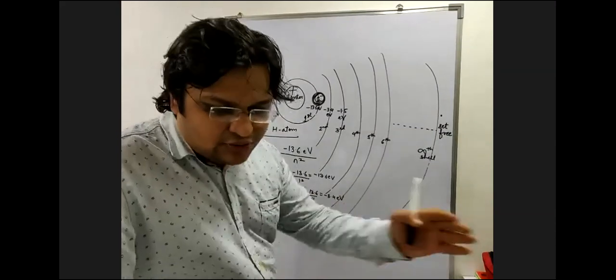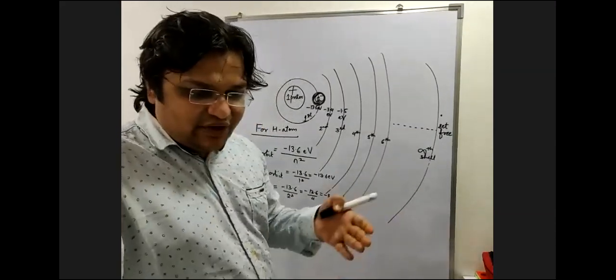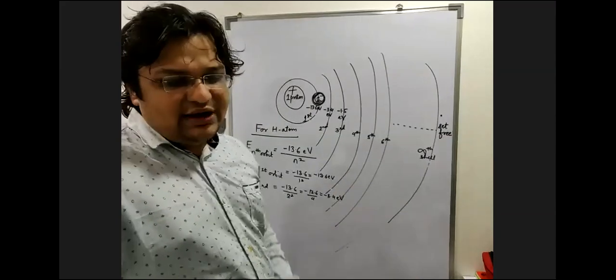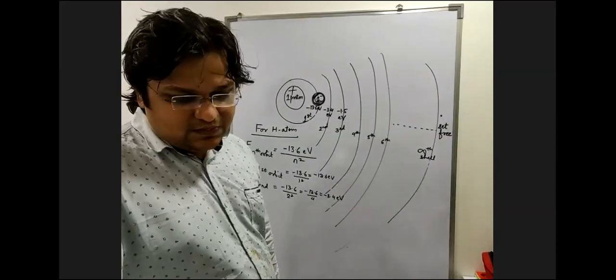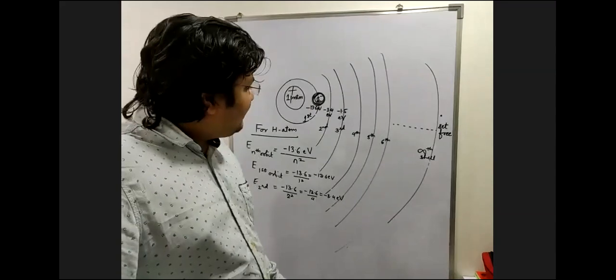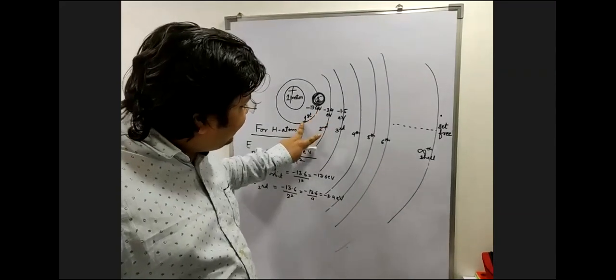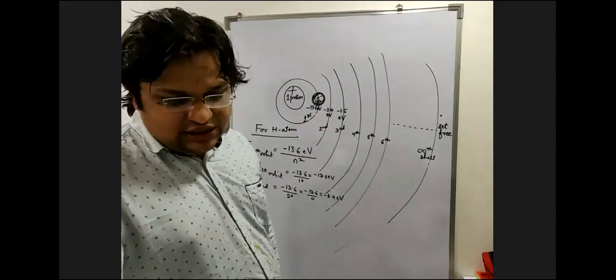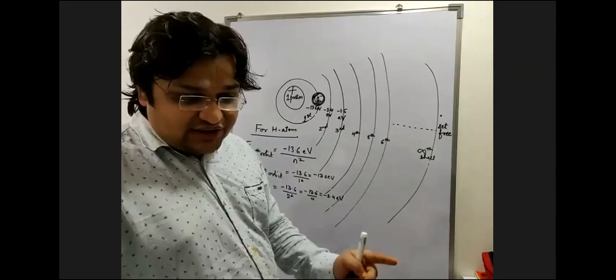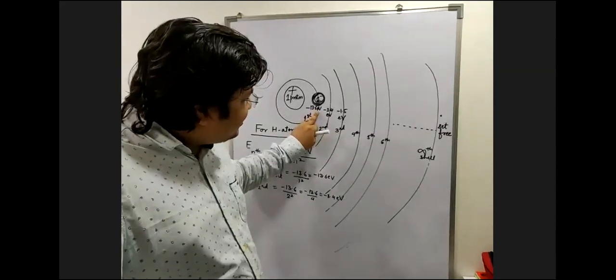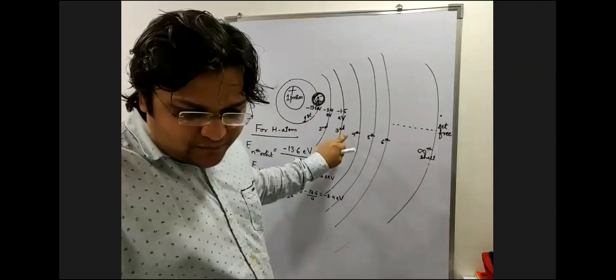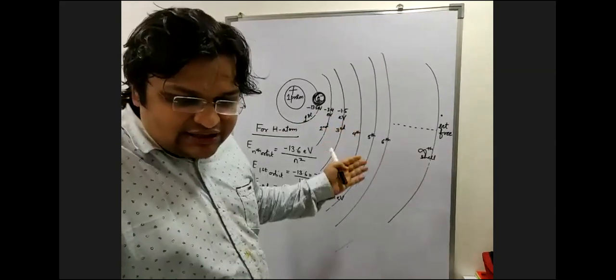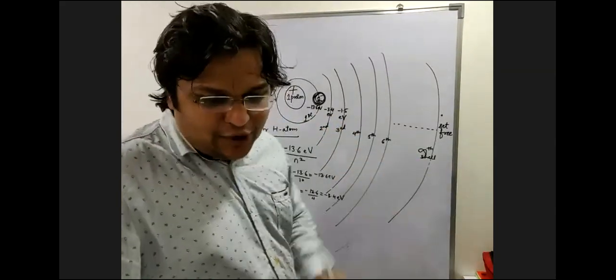Now, from here onwards, we are talking about all the cases where the energy is less than 13.6. Now, you tell me, what is the energy difference between the first shell and the second shell? Now, I use the word called as energy difference. Can I say the energy here is 13.6, here the energy is 3.4. So, the energy difference will be 13.6 minus 3.4.